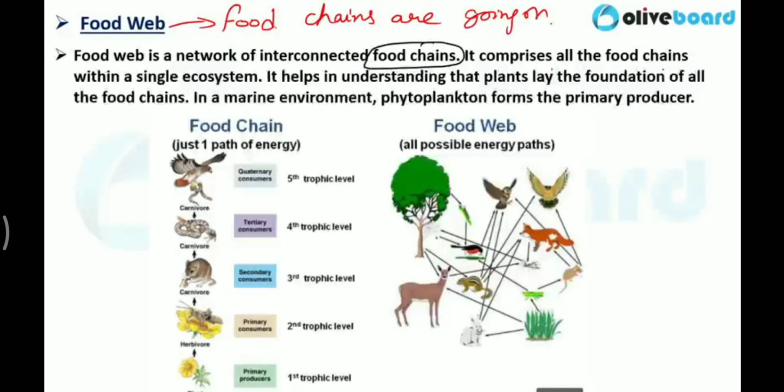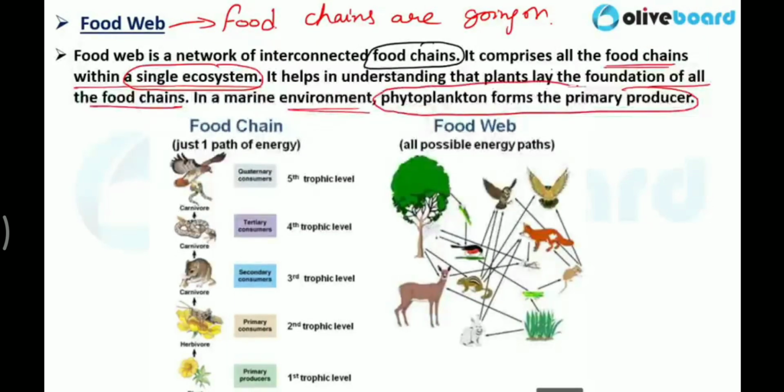It comprises all the food chains within a single ecosystem. It helps in understanding that plants lay the foundation of all the food chains. In a marine environment, phytoplanktons form the primary producers. This line is very, very important.